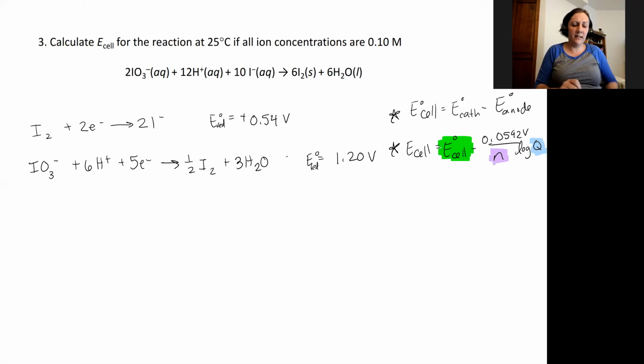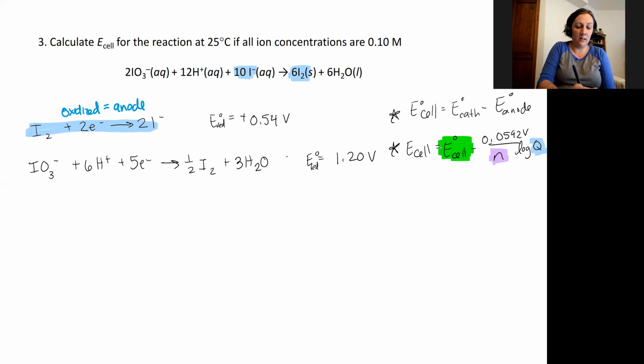Looking at this equation, I want to highlight our iodine reaction right here with the iodide. This is actually the reaction that's being oxidized. I've written it here as a reduction for the reduction potential, but this is what's going to take place at our anode.